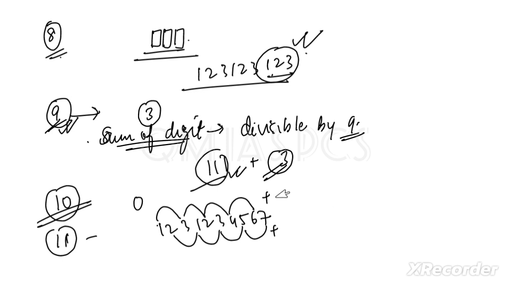Whatever we get from one set, say A, and from the other, say B, we subtract. If the result is 0, or a multiple of 11, then the complete number is divisible by 11. Any doubt?